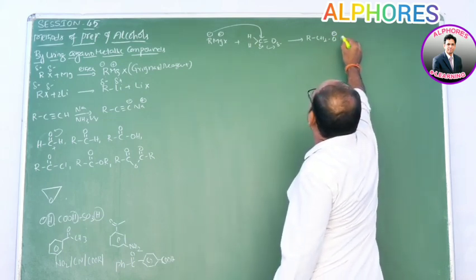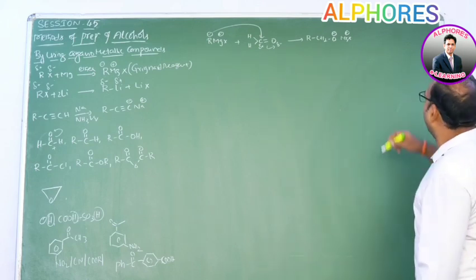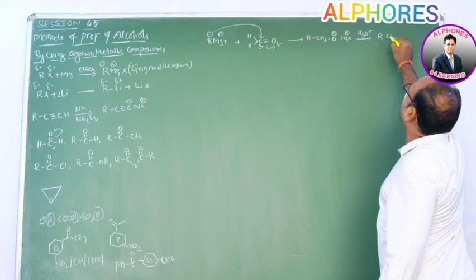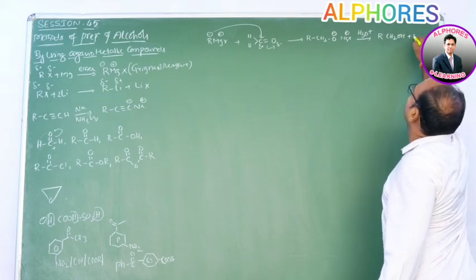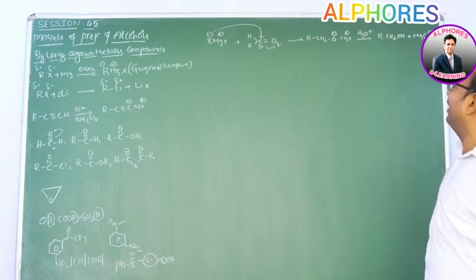Along with this O minus, MgX plus also exists, which upon hydrolysis gives RCH2OH plus MgOHX. So hope you get the point here.